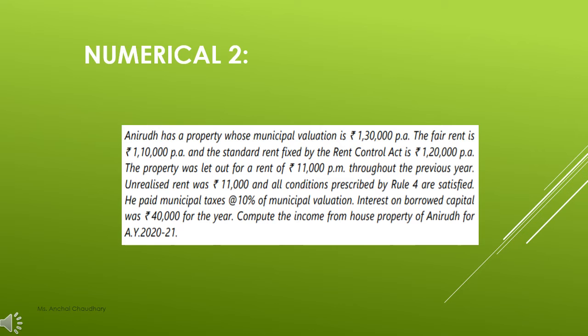He paid municipal taxes at the rate of 10% of municipal valuation. Interest on borrowed capital was rupees 40,000 for the year. So you have to compute the income from house property of Anirudh for assessment year 2020-21. In this case, you have to first of all find out the gross annual value, then you have to find out the income from house property.